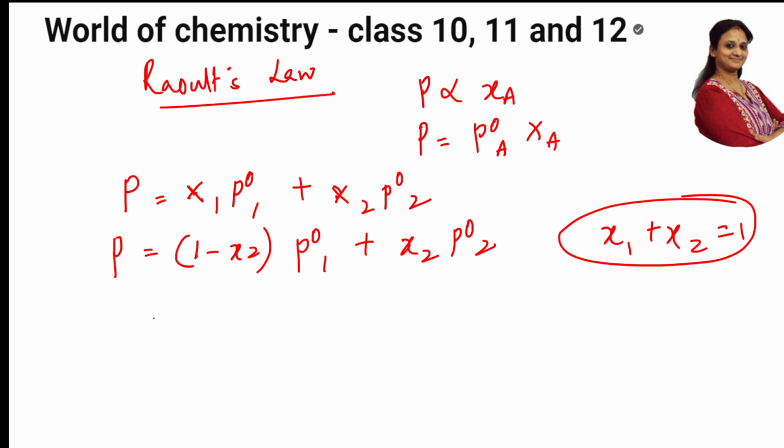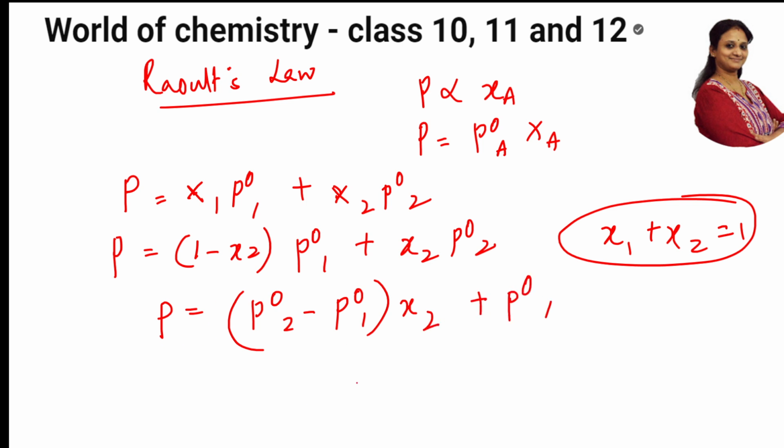Just check. I'm checking the first one. P is equal to P naught. I am writing the same thing in terms of x1 and x2. So can I write this as P naught 2 minus P naught 1, first concept, times x2 plus P naught 1? Same thing I have written in this term.